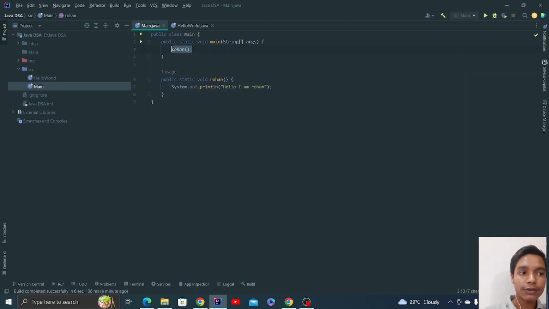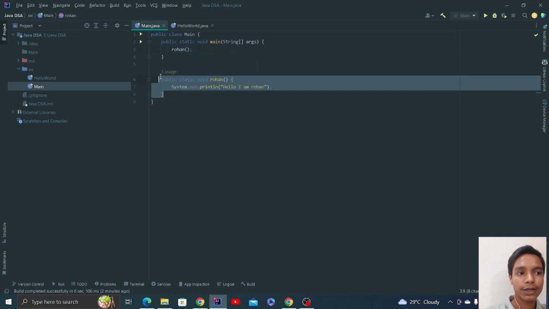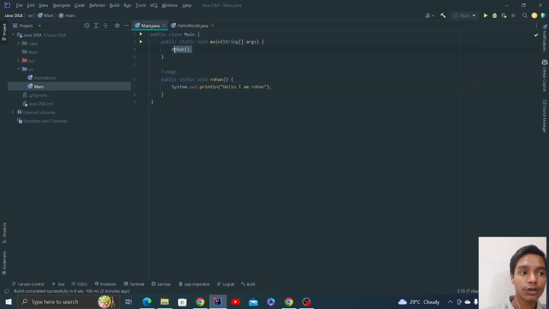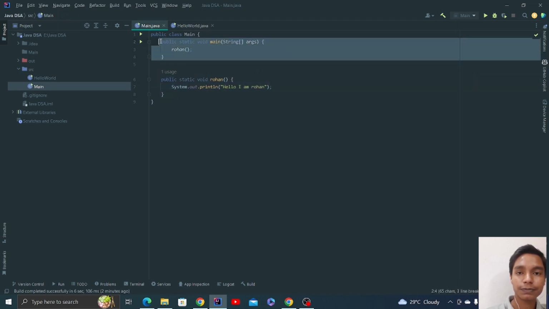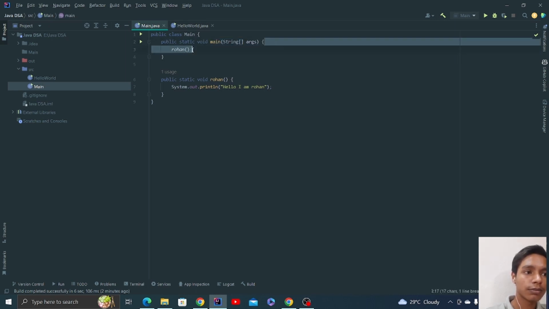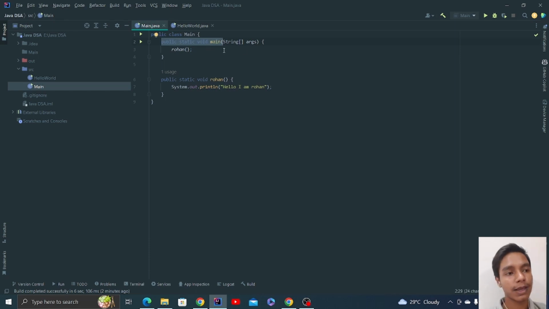If you don't call this function, it will not be executed, because you call this function over here in the main function, right? The compiler will start checking your code from here. It will meet the main function. It will say okay, inside this body, whatever code is written over here, we need to execute it. It will come here. It will check this function, okay, Rohan is a function and I have to execute it. Now see whether this Rohan exists or not.